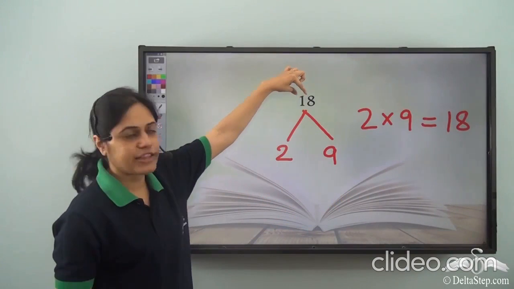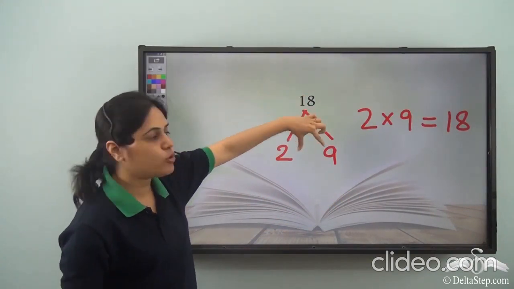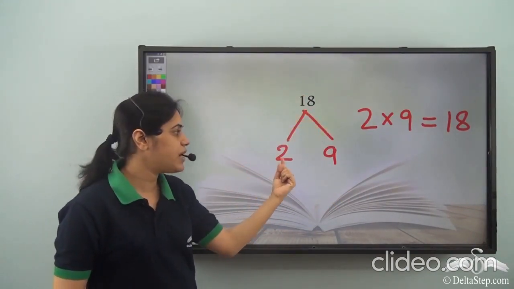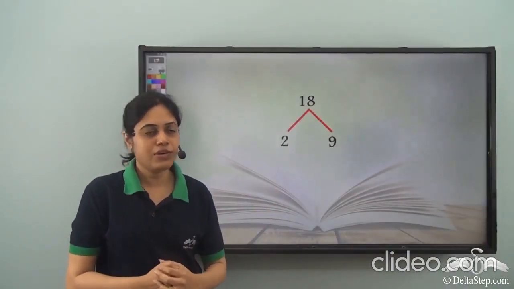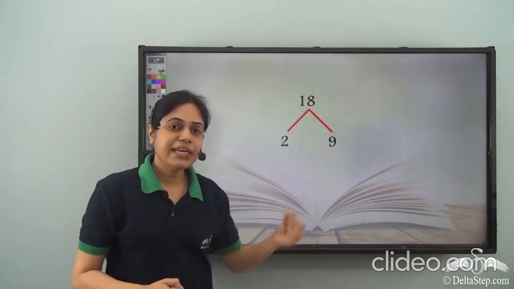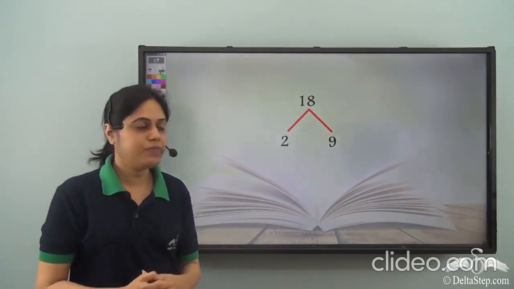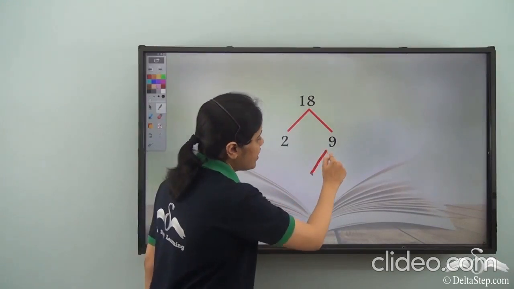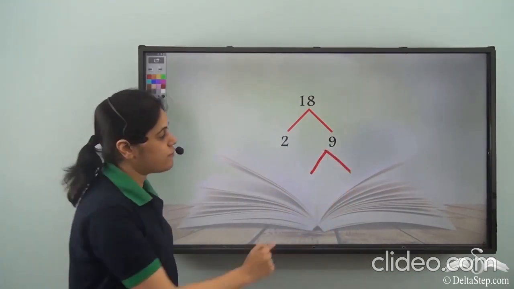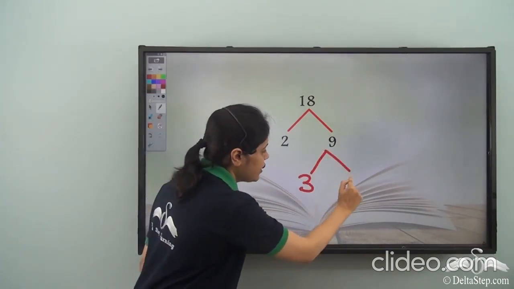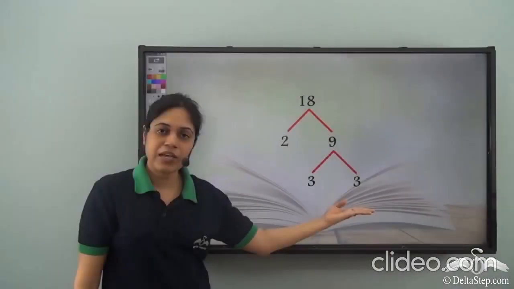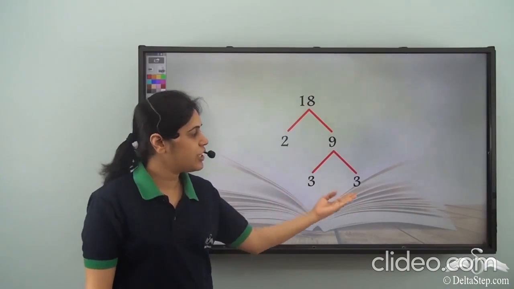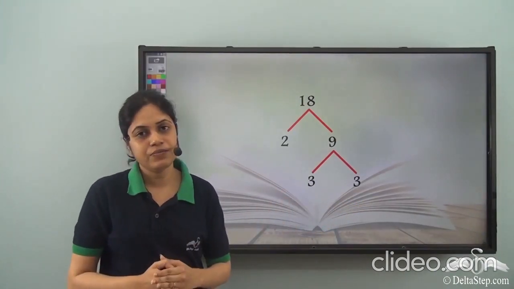So this is at the top of the tree and I put 2 branches. On one branch I put 2 and on the other branch I put 9. So this is what I have. Now 9 can further be split up. So 9 can be split up into its cofactors 3 and 3, because 3 into 3 is 9.